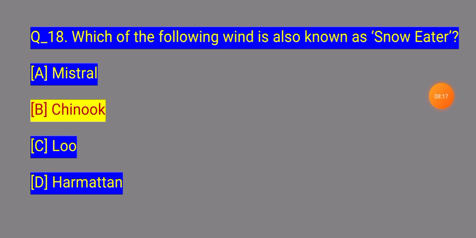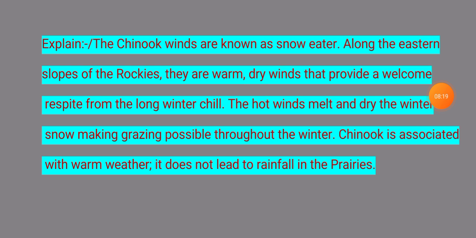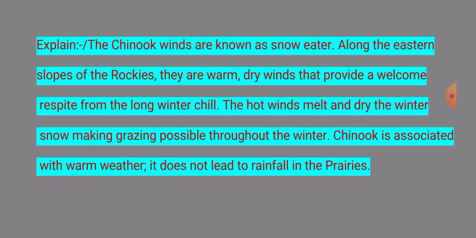Question 18 explanation. The chinook wind, known as the snow eater, is found along the eastern slope of the Rockies. They are warm, dry winds that provide welcome respite from the long winter chill. The hot wind and the mild, dry winter make snow melting and grazing possible throughout the winter. The chinook is associated with warm weather. It does not lead to rainfall in those periods. Next question.